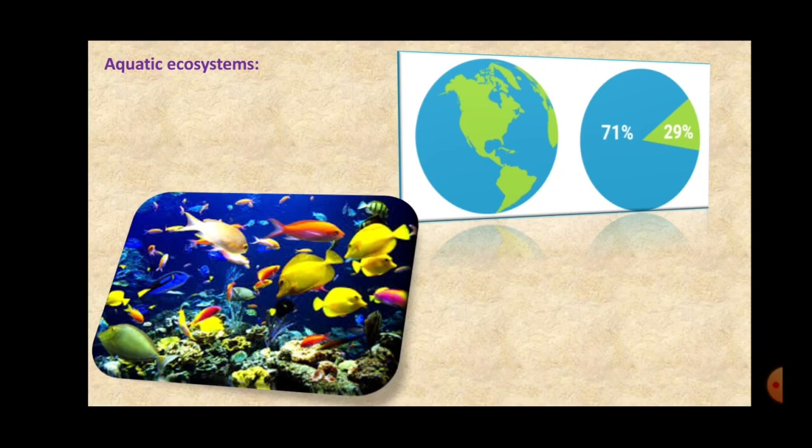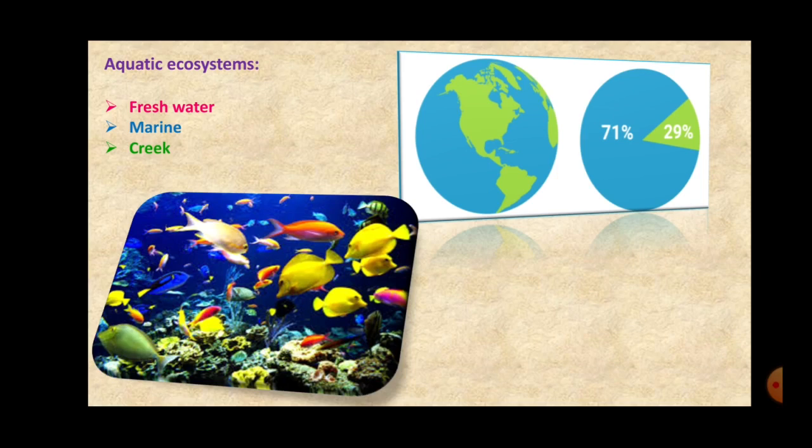Now, the aquatic ecosystems are of different types. Like the very first one, we will start with freshwater ecosystem, right? Then there is marine ecosystem, and then there is creek ecosystem. So first one, freshwater ecosystem. Now freshwater ecosystem means the ponds, lakes, rivers are included in the freshwater ecosystem.